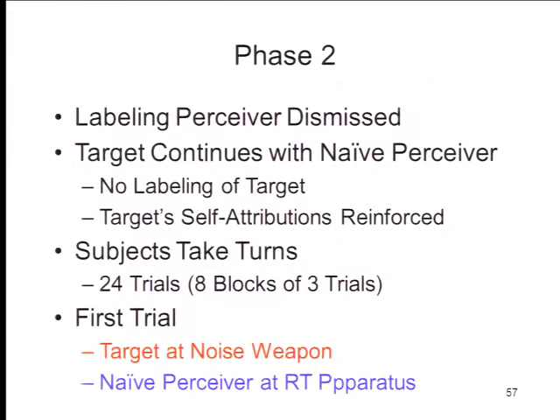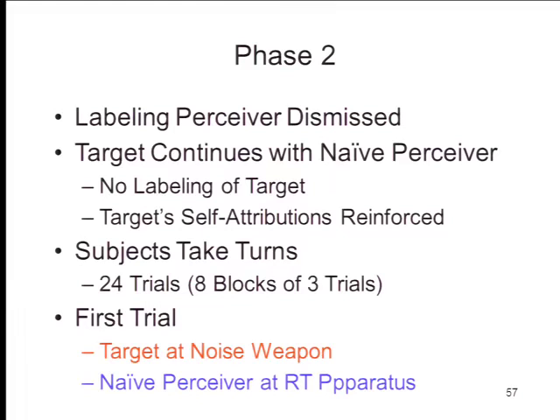The target continues in the experiment with this new subject who's not told anything about what's gone on in the past. So we're going to call him the naive perceiver. He's not been encouraged to label the target in any way. Again, when the experimenter talks to the target, he tries to reinforce these self-attributions. Remember, it's getting interesting. This is revealing the kind of person you really are, or it's just a matter of the situation.